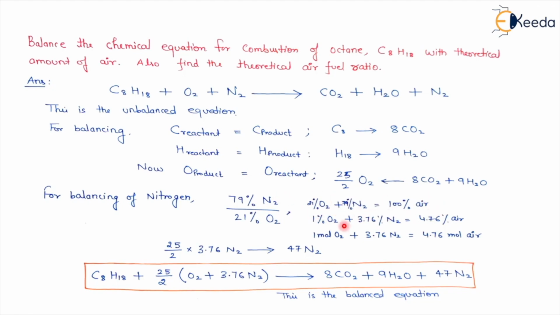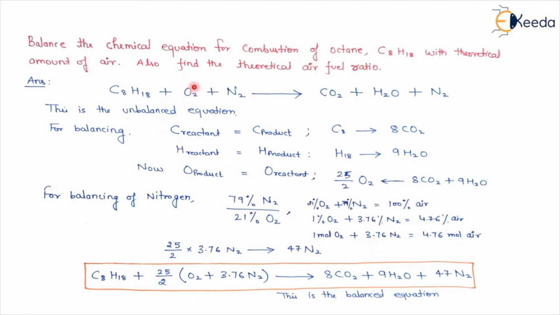So for 1 part oxygen, how much nitrogen? 3.76 nitrogen, and air is 4.76. So I can write 1 mole of O2 plus 3.76 mole of N2 is equal to 4.76 mole of air. So O2 plus N2 is part of air. That means 4.76 mole of air will contain 1 mole of O2 plus 3.76 mole of N2.